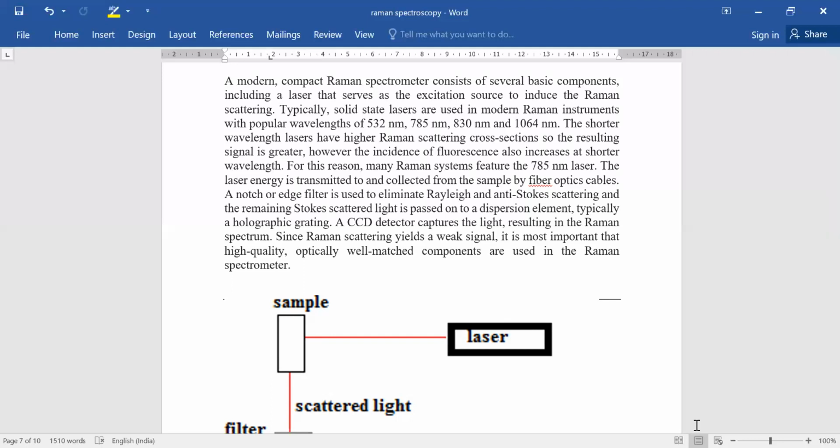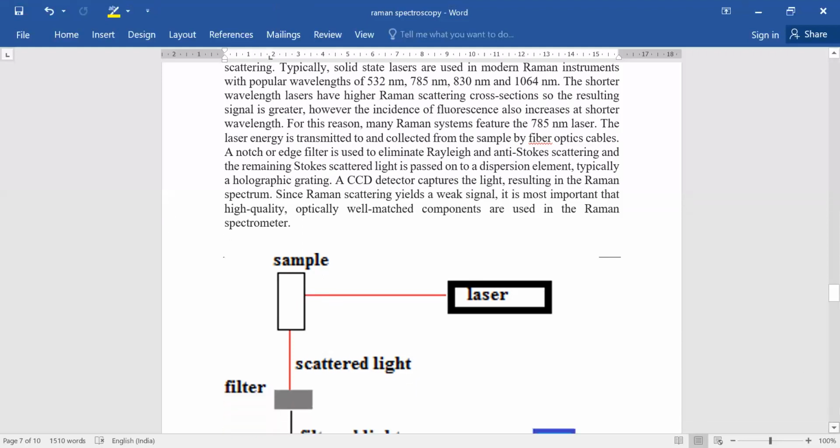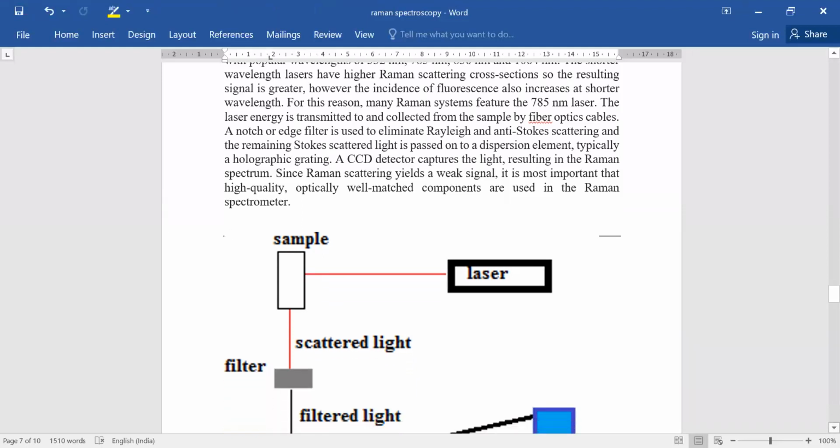nanometer. So the monochromatic light radiation is passed through the sample, and we know that scattered light is studied at right angles to this. Here, in the path of the scattered light, we place the filter.